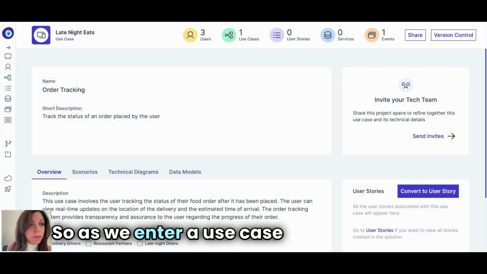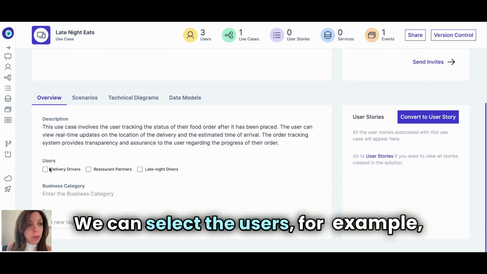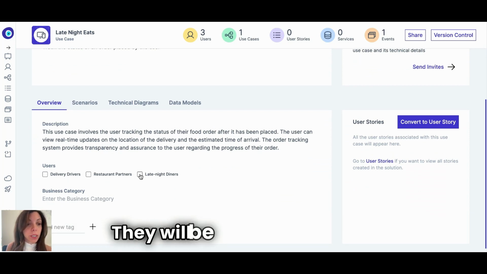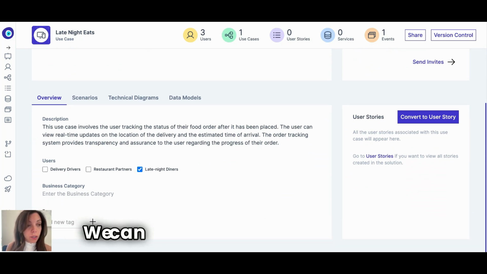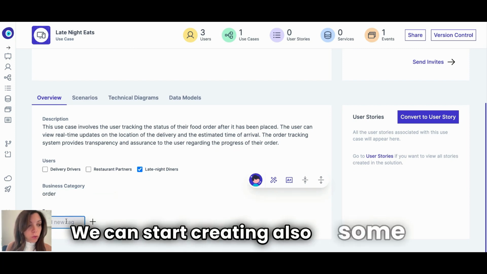So as we enter a use case, now we can see a short description. Then we can have a longer description. We can select the users, for example, who's going to be doing the order tracking. So it's going to be, for example, the diners. They will be able to see when their order is on its way. We can give some information like this is about the order category. We can start creating also some tags.